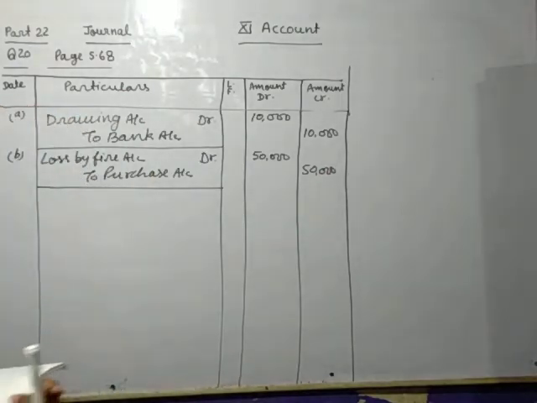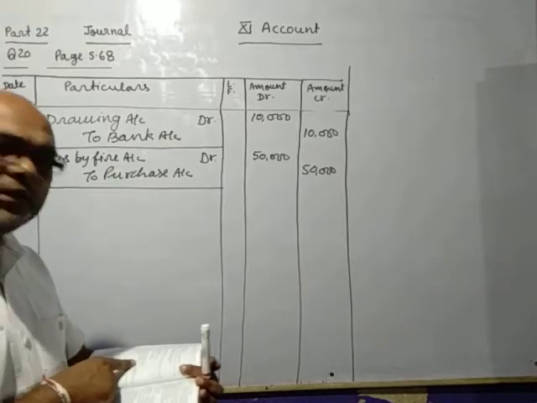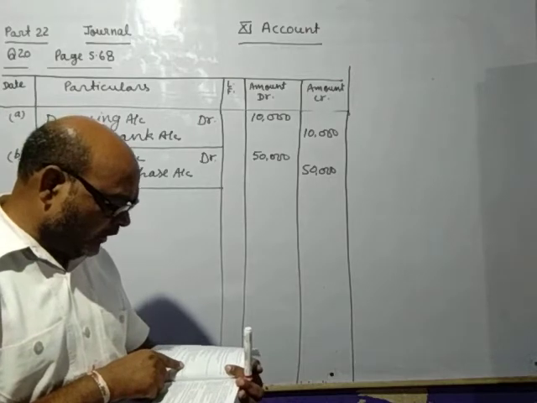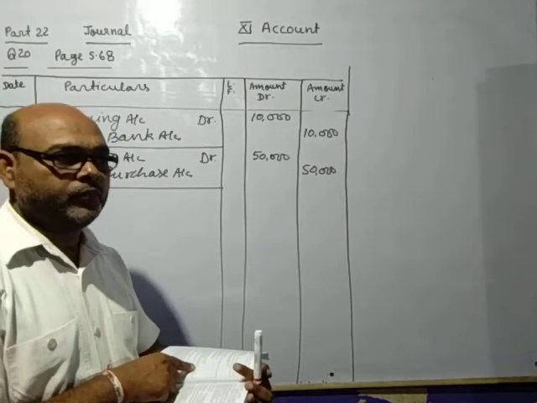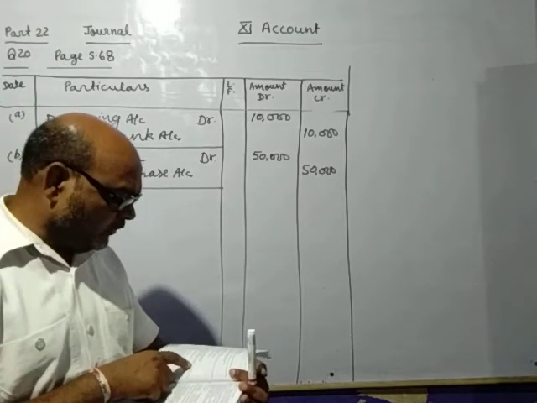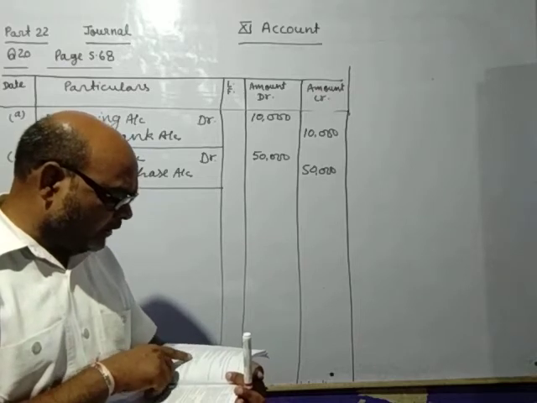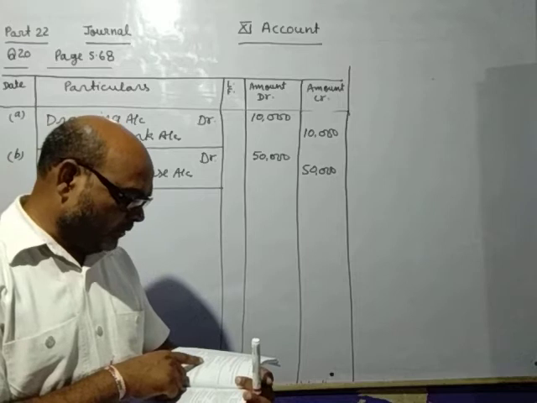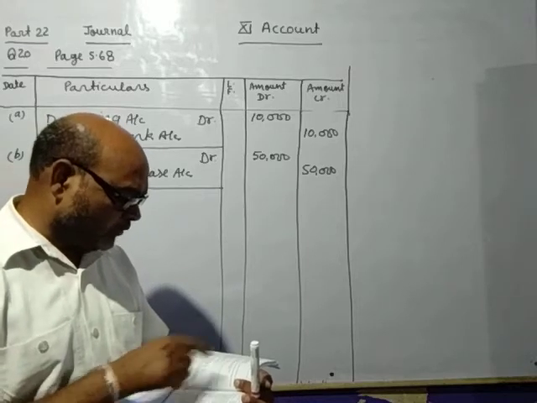Next point is purchase machinery for cash 1,50,000 and paid 2,000 on its installation. So installation charges should be added in the cost of machine. So cost of machine will be 1,52,000.